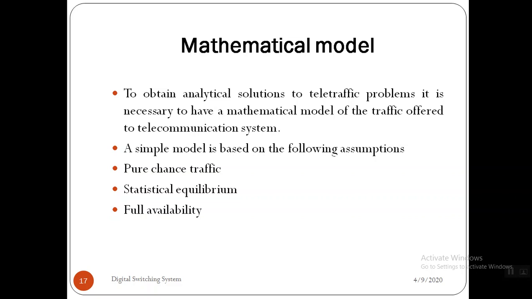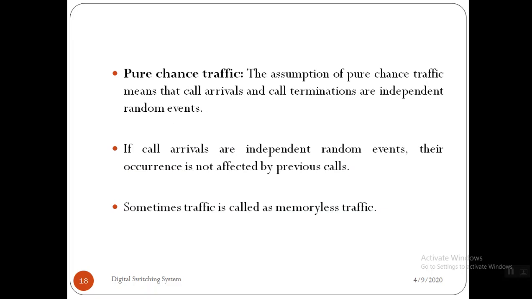First we'll start with pure chance traffic. Let us define what is pure chance traffic. The assumption of pure chance traffic means that the call arrivals and call terminations are independent random events. So the calls that arrive at a system and the calls that are terminated at the system are both independent random events.